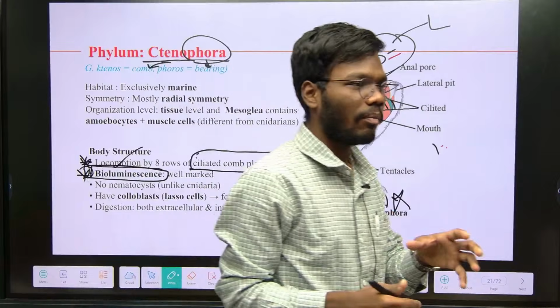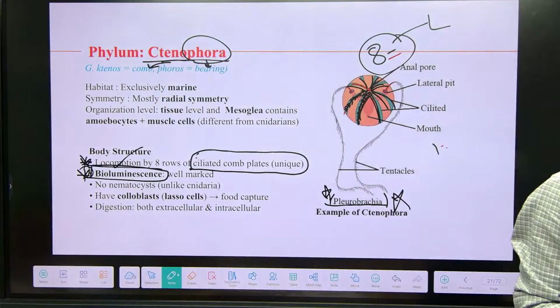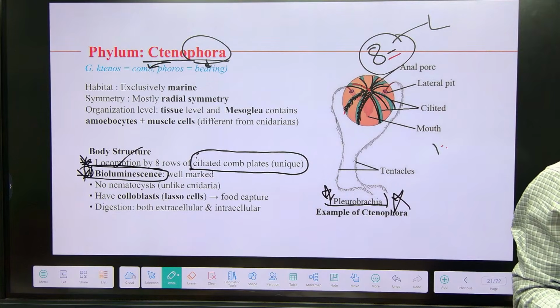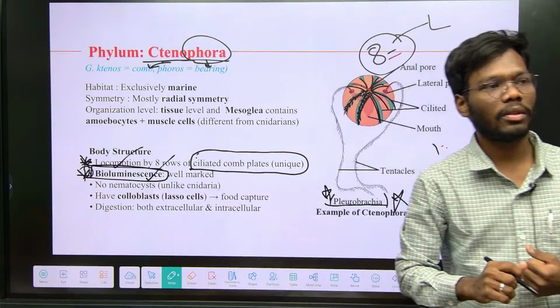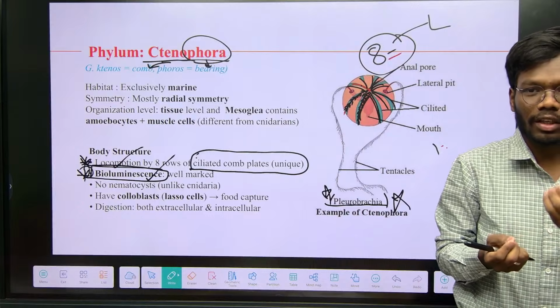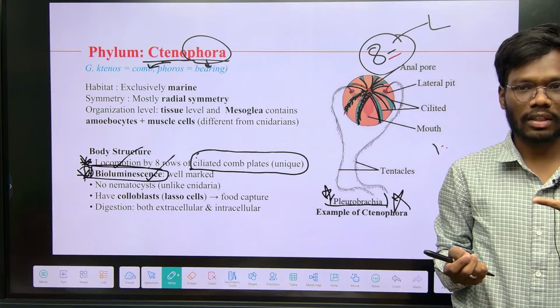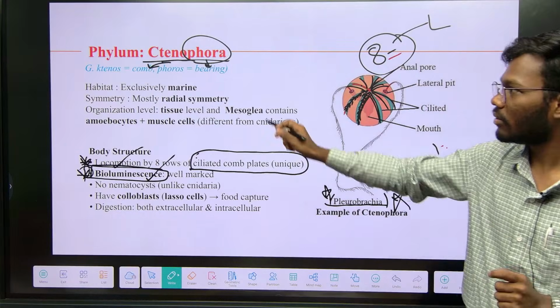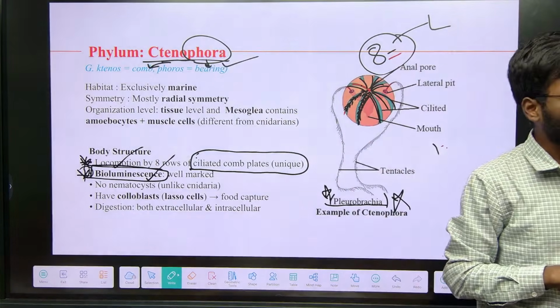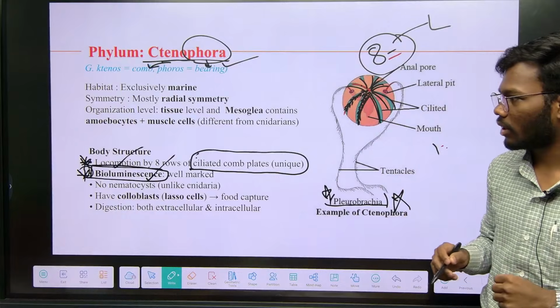With the help of the photocytes, the animal illuminates some light. That characteristic feature is called bioluminescence. Bioluminescence is nothing but the animal illuminating some light. It's giving some light. That characteristic feature is bioluminescence, which is well marked in Ctenophora only. Understand? That is also the second interesting point.